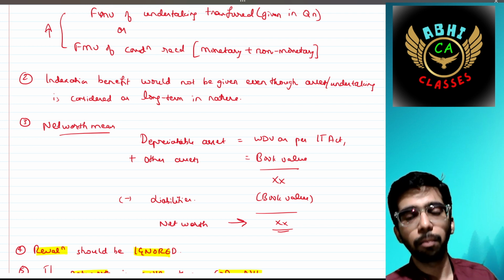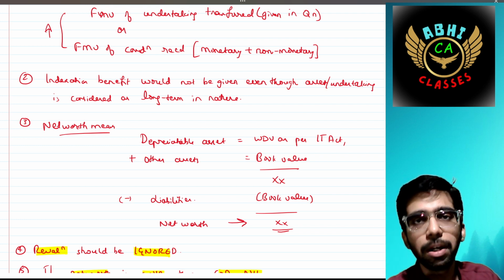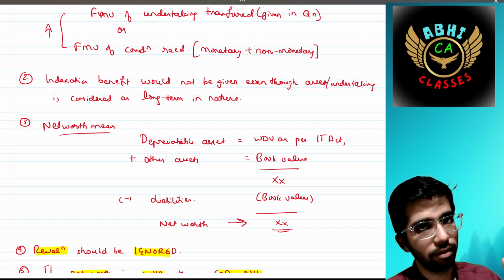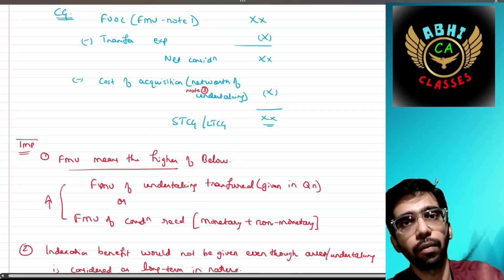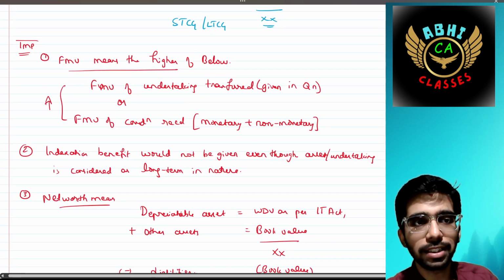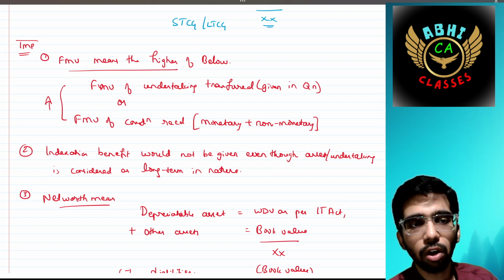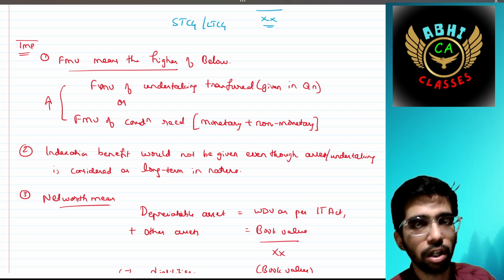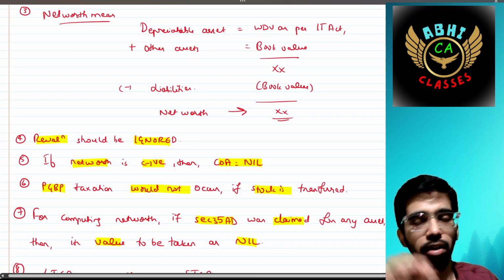Plus, for other assets, the book value should be taken. That will be reduced by the liabilities. For liabilities also we have to take the book value. Then we are left with that net worth. That should be treated as the cost of acquisition. The final amount would be STCG or LTCG. First note is completed. Second, indexation benefit would not be given even though the undertaking is considered long term in nature. Even though the asset is long term in nature, we are not going to provide the indexation benefit.